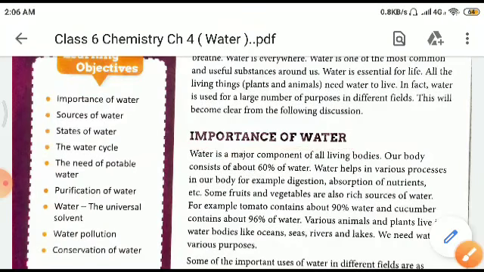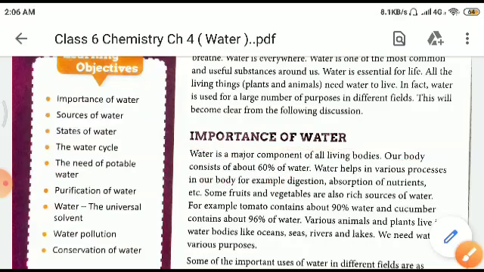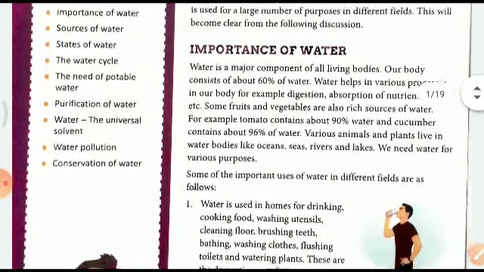It is clearly stated that water is a major component of all living bodies. Our bodies constitute about 60% of water. This is very important: our body consists of about 60% of water. Water helps in various processes in our body, for example, digestion, absorption of nutrients, etc. Some fruits and vegetables are also rich sources of water. For example, tomato consists of about 90% water and cucumber 96% water. Various animals and plants live in water bodies like oceans, seas, rivers and lakes.